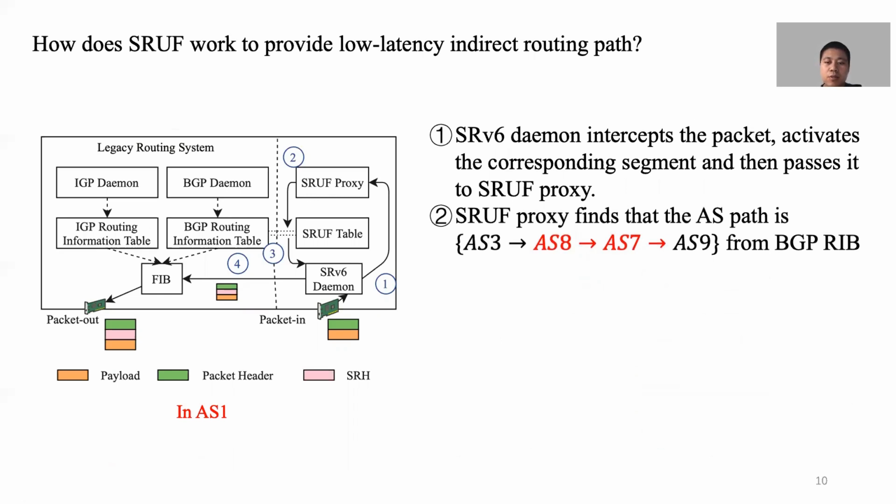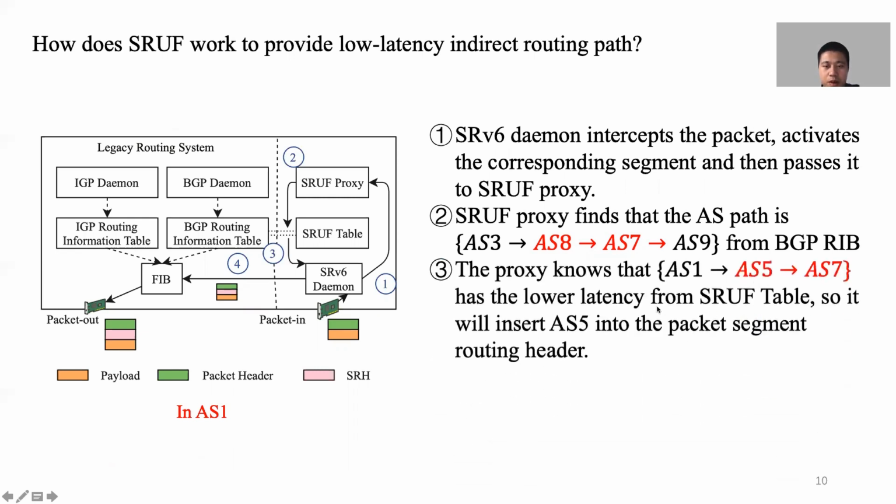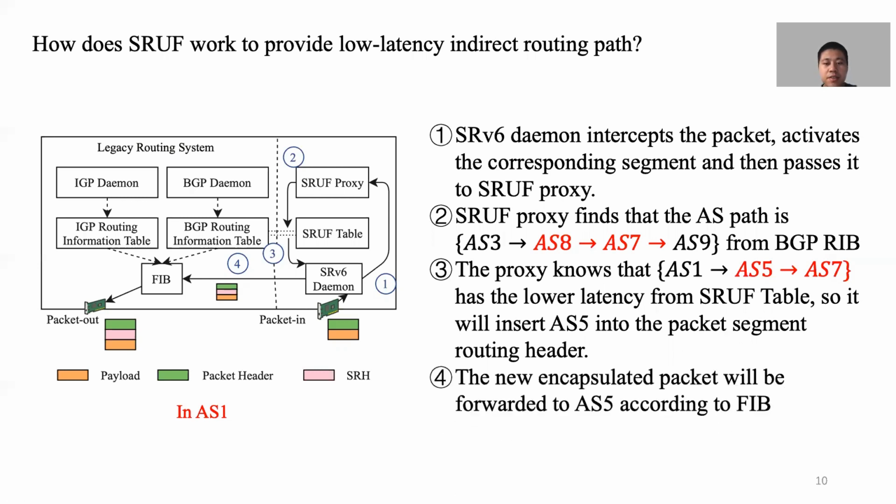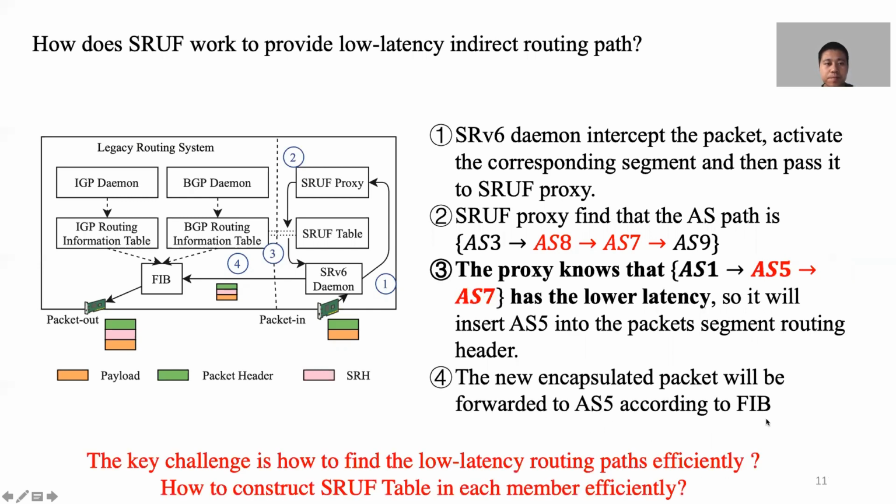Then the proxy will find that the path is S6 to S8 to S7 to S9 from the BGP RIB. The proxy will know that this path has a low latency from the SRUF table, so it will insert S5 into the packet segment routing header. Finally, the newly encapsulated packet will be forwarded to S5 according to the FIB.